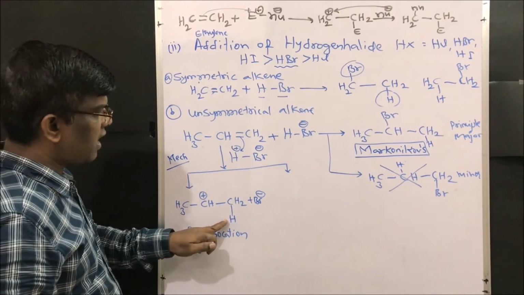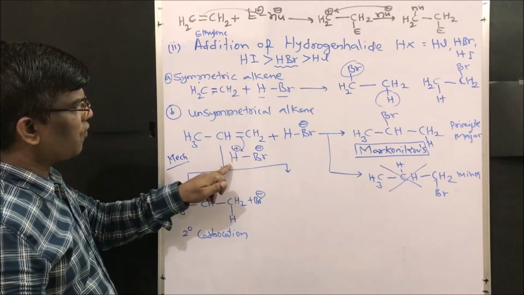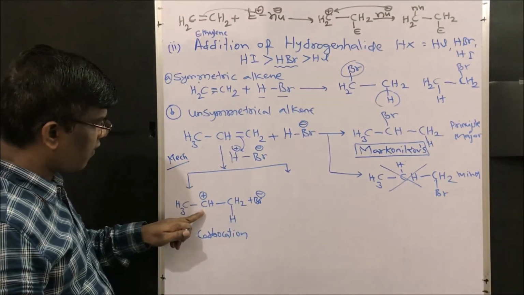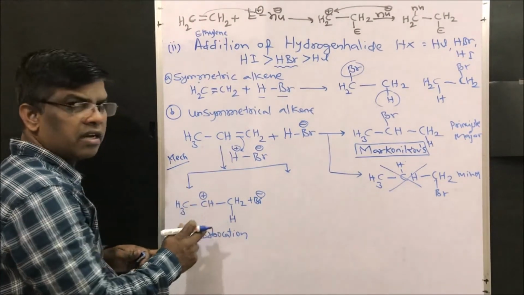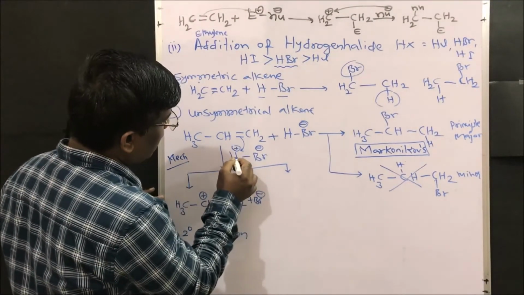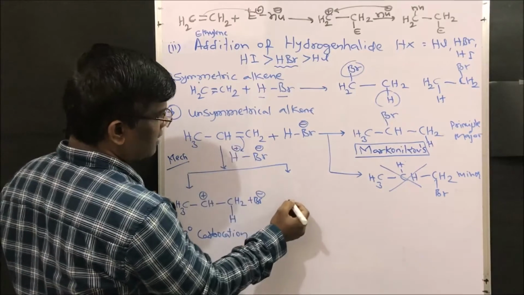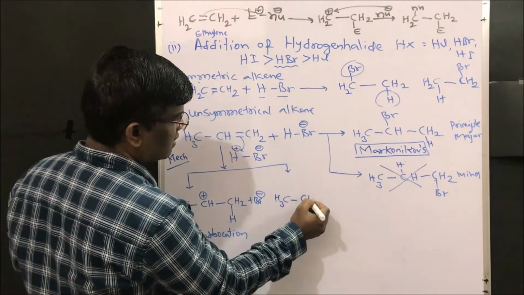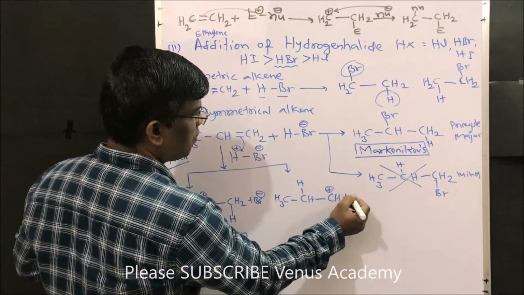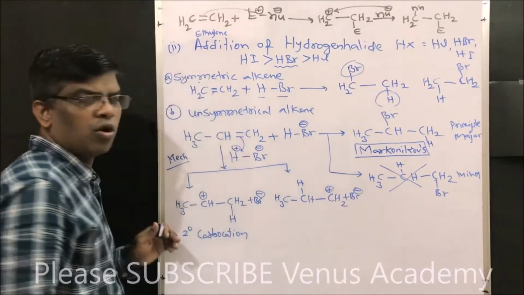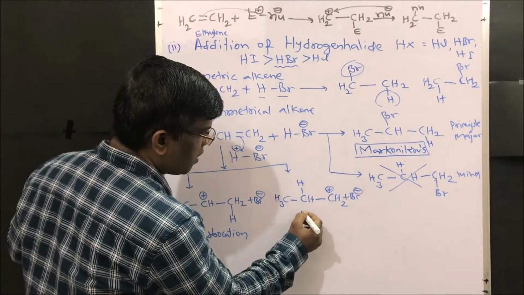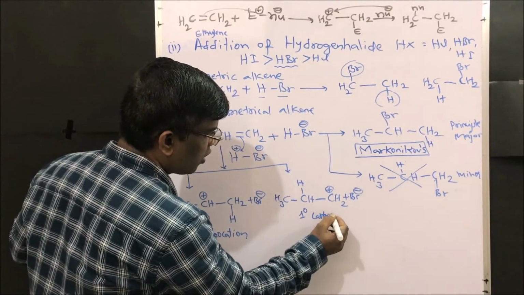This hydrogen is an electrophile. First the electrophile adds to the alkene to give a secondary carbocation. Why secondary? This carbon is attached to two carbons, so it is known as a secondary carbocation. What else? If this hydrogen adds to the other carbon, let us see what happens. CH3, CH, hydrogen is added here, CH2 positive, plus bromide ion. What is the carbocation here? This is a primary carbocation.